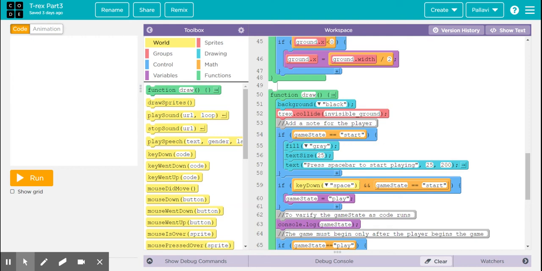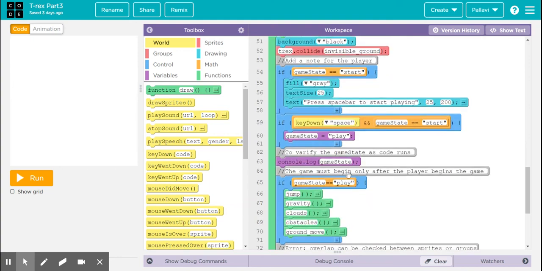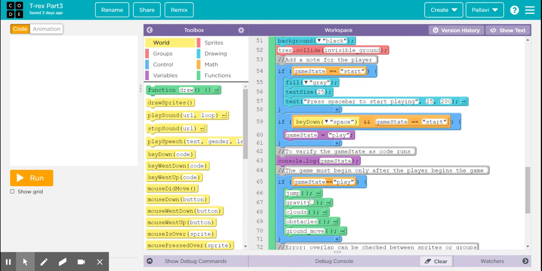So only when the game state is equal to start, we want to display a text which says press spacebar to start playing, or press spacebar to begin the game. And when the player presses the spacebar key, the game state will be changed to play.